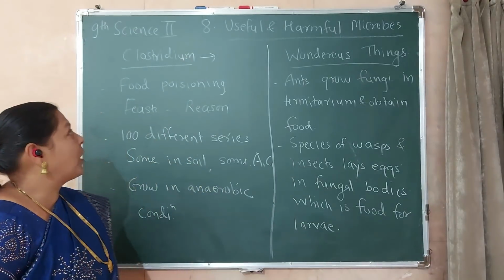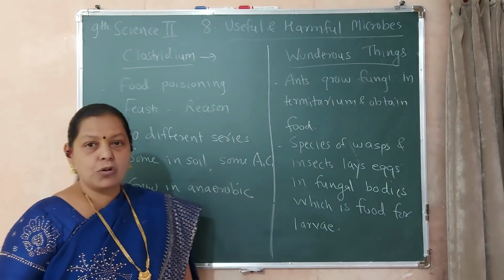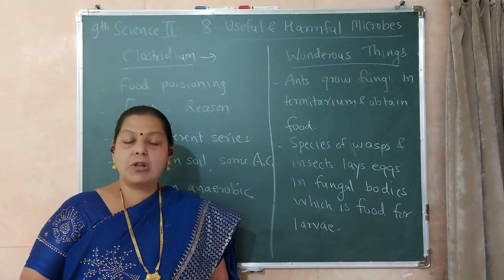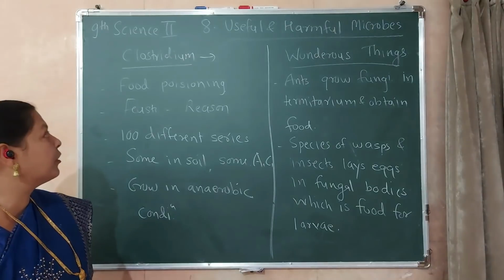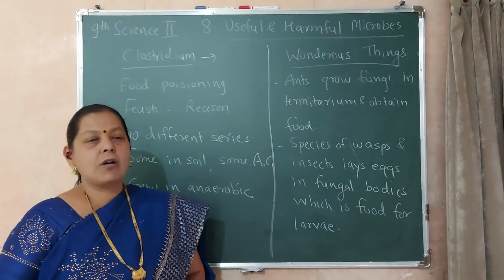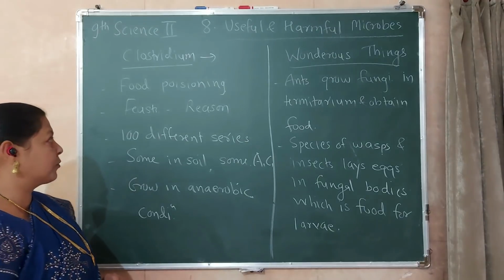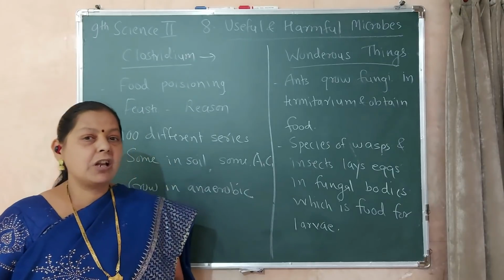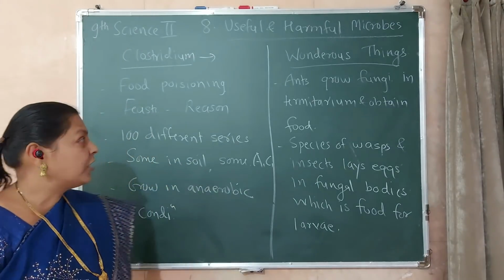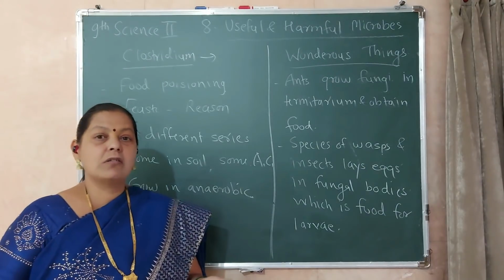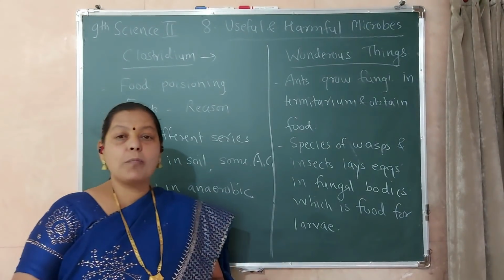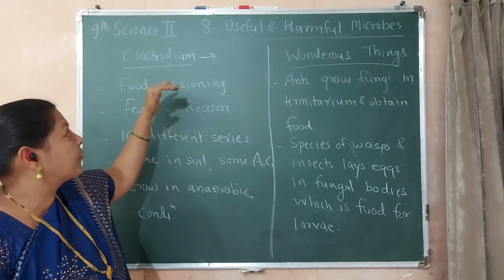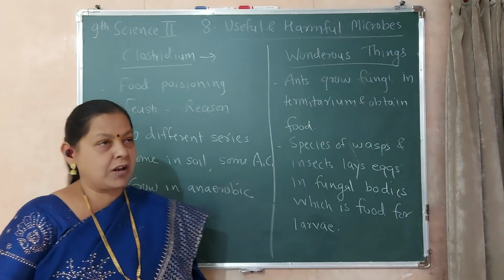So we are discussing the 8th topic of 9th science 2, useful and harmful microbes. We have already discussed the useful microorganisms and now we are going to discuss the harmful microbes, that is Clostridium, given in our book. Clostridium is a bacteria. The growth of this bacteria particularly takes place in cooked food. Whenever in certain ceremonies or large feasts there is food poisoning, it takes place due to the presence of Clostridium, which is a harmful microorganism.